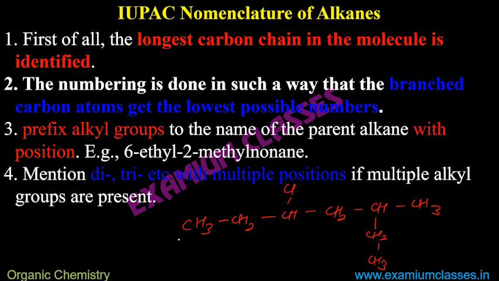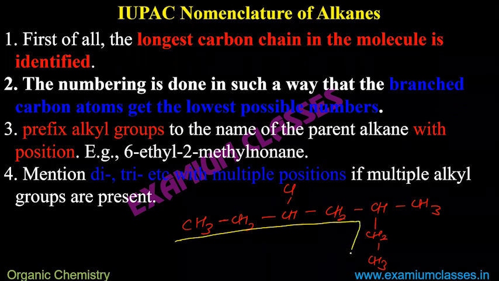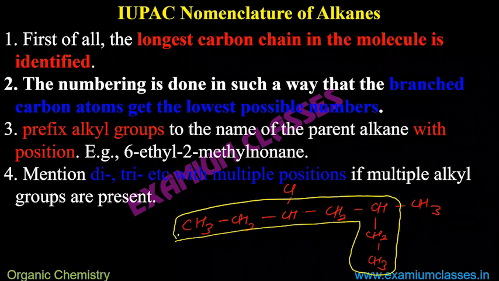The longest chain you have to find out, and that is the problem students face sometimes, and the mistake is there. The longest chain is this one, 7 carbons. The longest chain, first point. If you make a mistake in the first point, everything else will be wrong. So be cautious here.